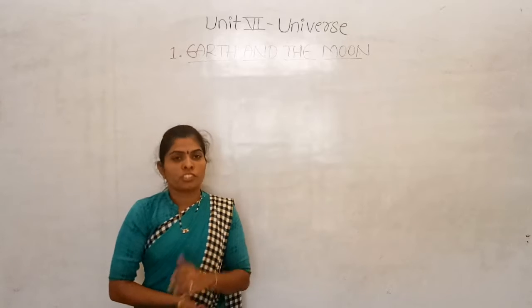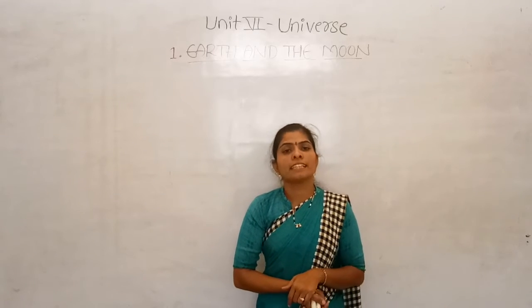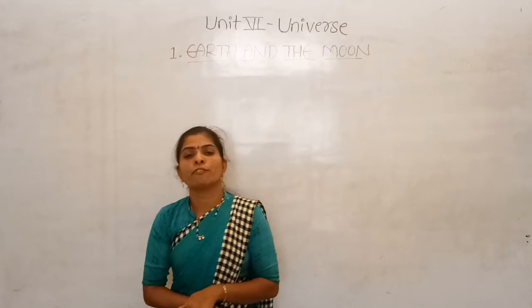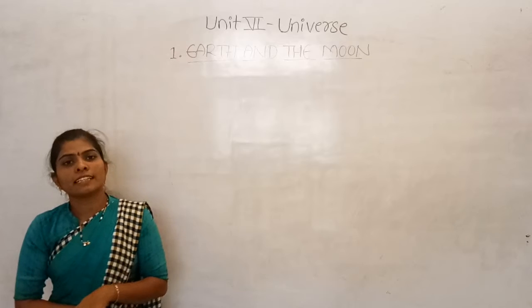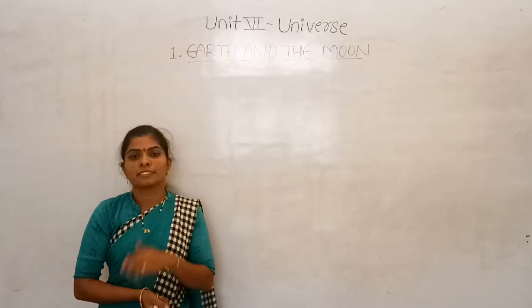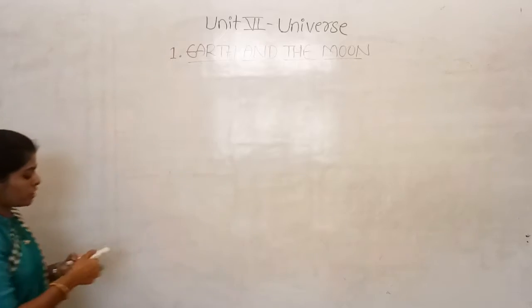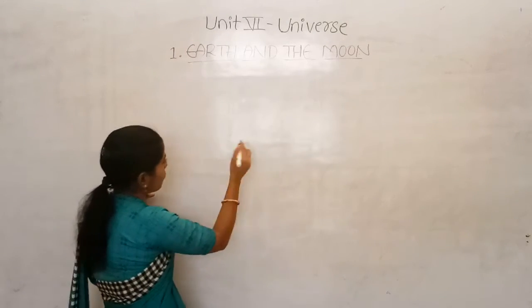And if we consider the distance between the Earth and the Moon, we can say that the average distance of the Moon and the Earth is 3,84,400 kilometers. How much? Yes, it is 3,84,400 kilometers. This is the average distance. See, I will draw the diagram again. Already I have explained it once, and now one more time.